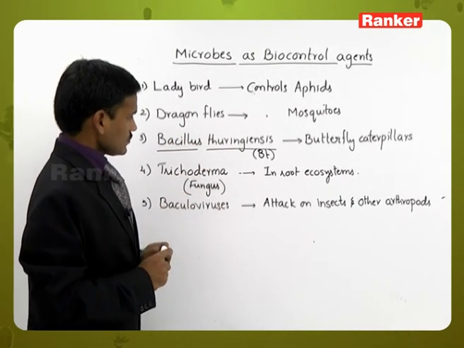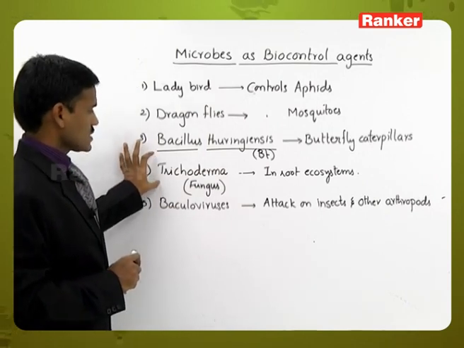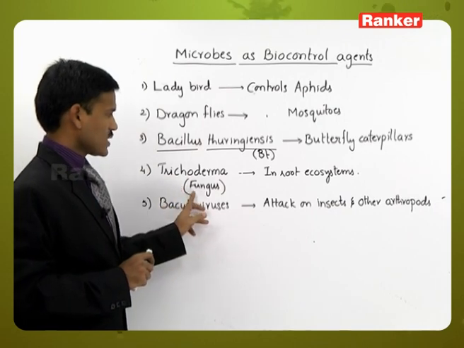And next one is Trichoderma. Trichoderma is a fungus.